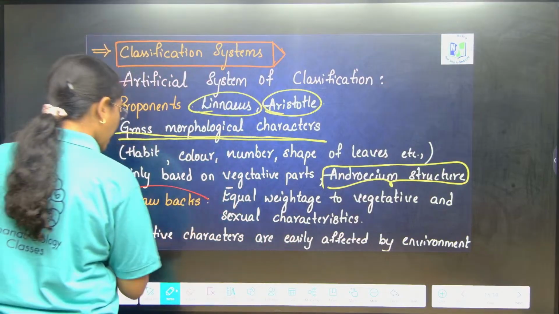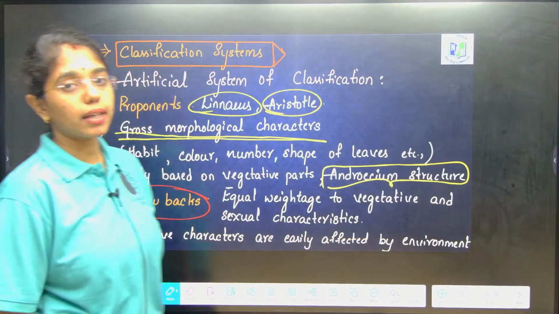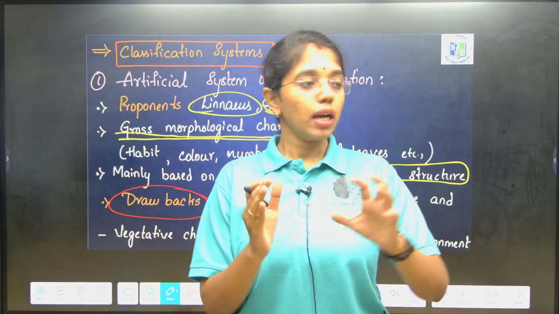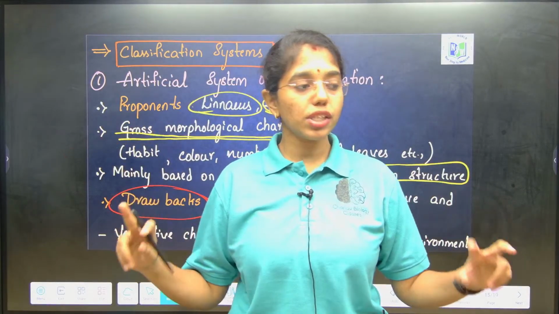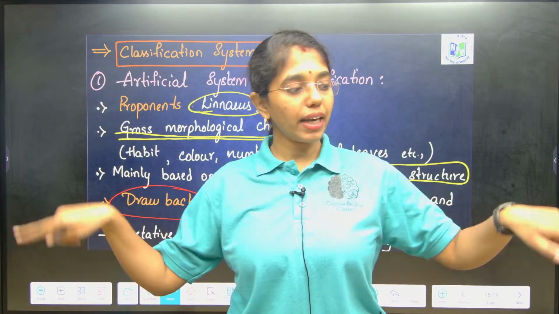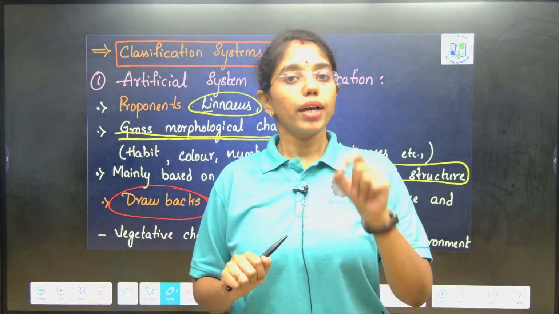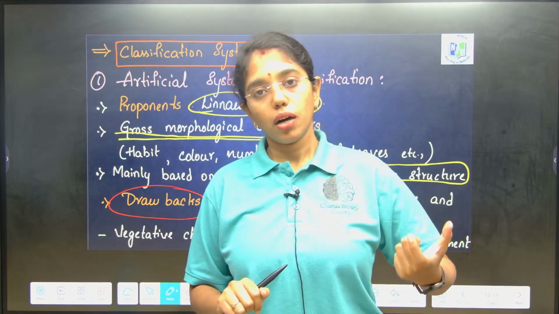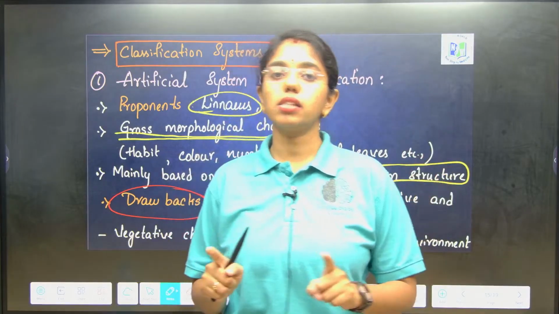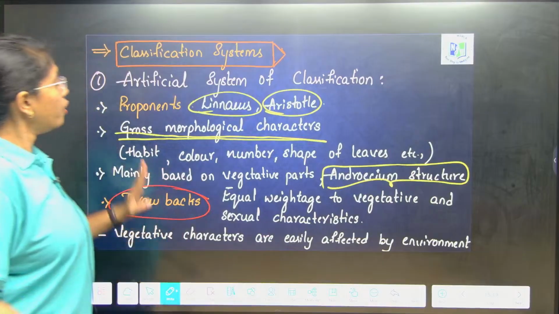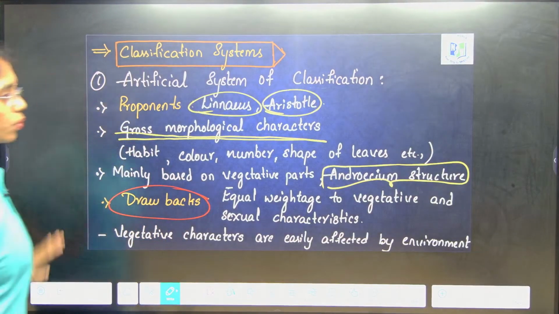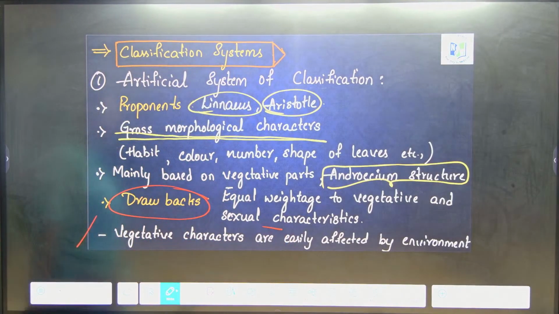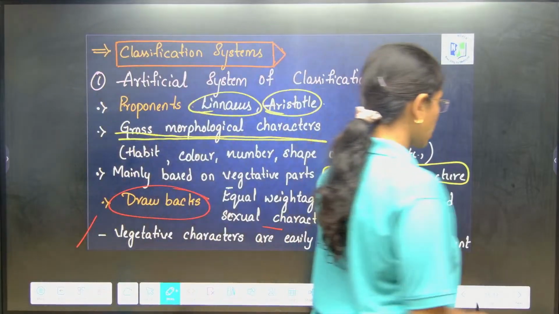The major drawback of this system of plant classification is that plant parts get adapted. You consider the same plant, keep it in two different climatic regions, and the vegetative parts will get adapted to the climatic conditions in which they are living. So, giving equal weightage or importance to vegetative character and sexual character is the major drawback of the artificial system of classification. What is that? Equal weightage to vegetative and sexual characters. The vegetative characters are easily affected by the environment, that is the major reason for this.